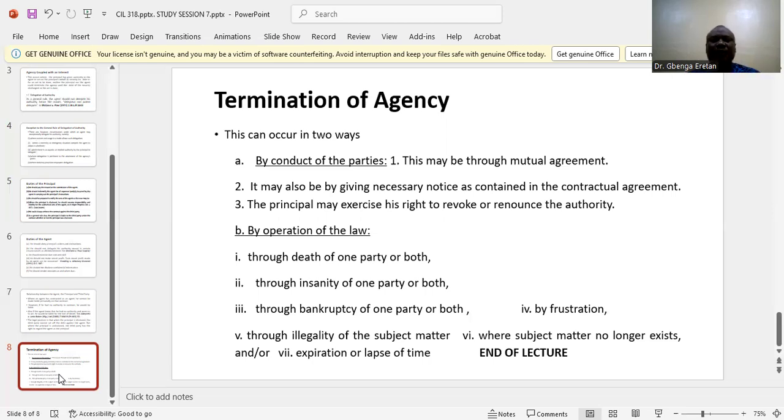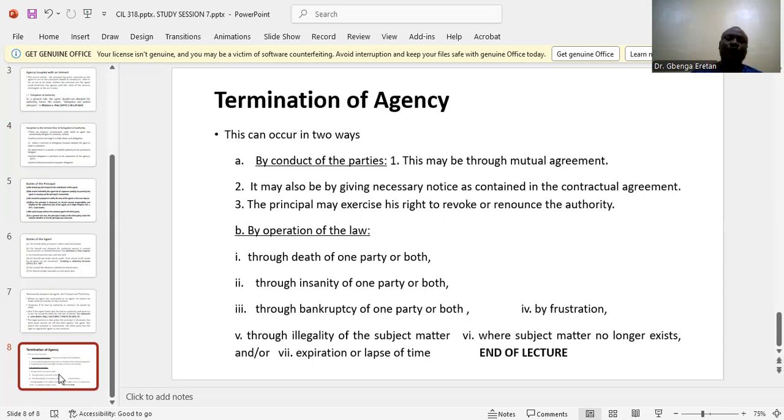Another method under the conduct of the parties is the revocation of authority. It is very clear that it is the principal that gives the agent the authority to act on his behalf. So the principal can revoke the authority that the agent should no longer act on his behalf. In that circumstance, the agency relationship will be terminated.